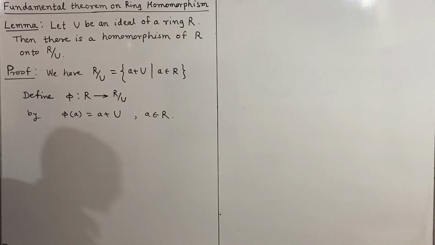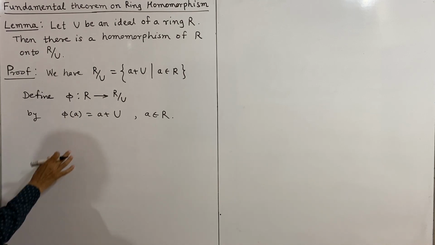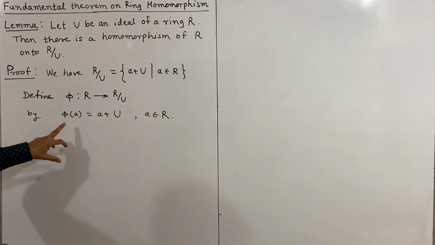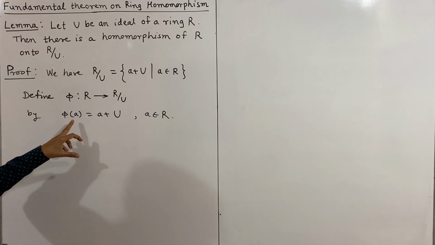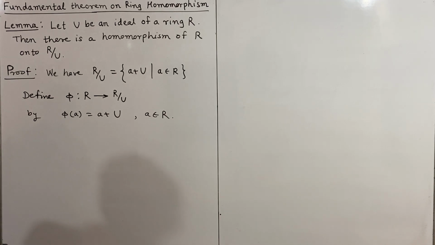For that purpose, we shall show it has the structure preserving properties, that is for addition and for multiplication.